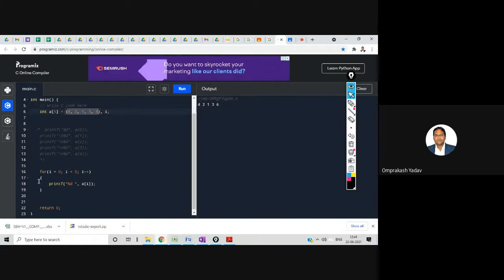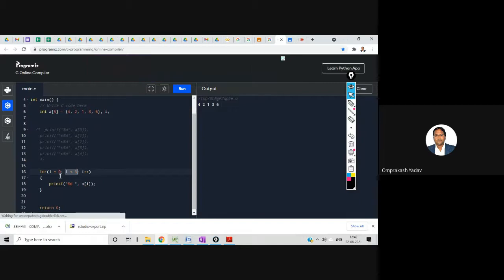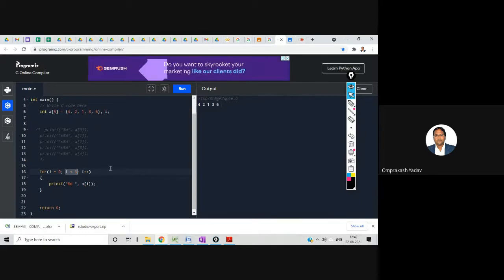And in the printf statement, I am saying %d, a of i, right? So first time the i value will be 0, second time 1, then 2, then 3, and then 4. When i becomes 5, 5 will not be less than 5, and there the loop will break. So this particular loop will be valid till i is less than or equal to 4, right? So this is how we can write the loop.